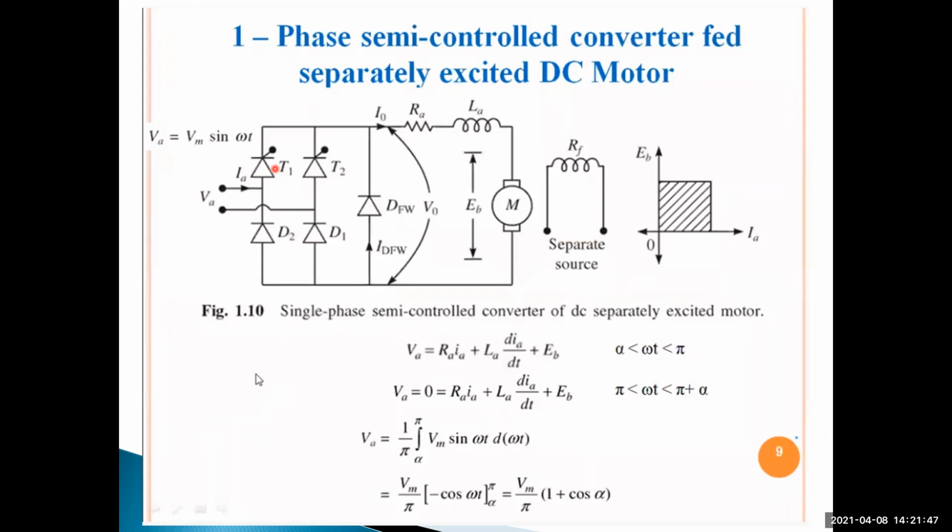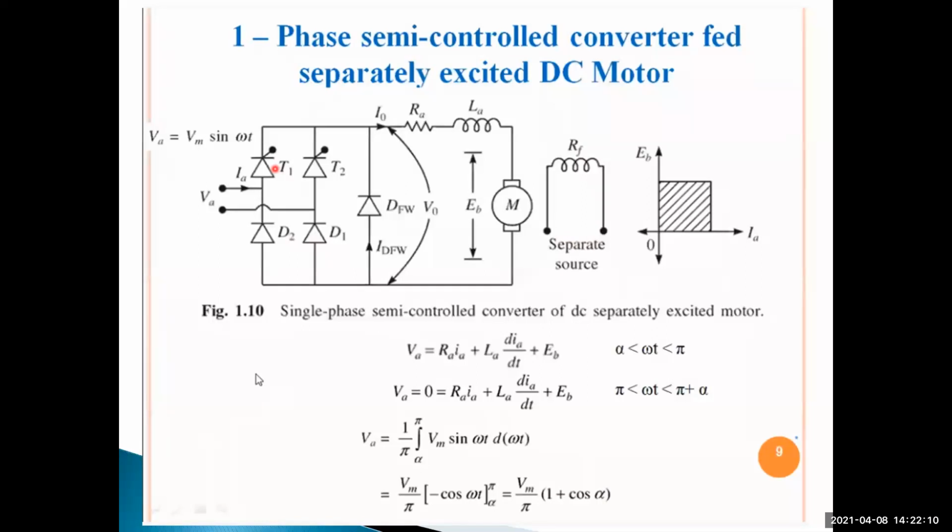Forward biased means just the external layers are forward biased. The thyristor T1 is internally a PN device having three junctions, J1, J2, J3. When we give the positive cycle to thyristor T1, the external junctions J1 and J3 are forward biased and J2 is reverse biased.